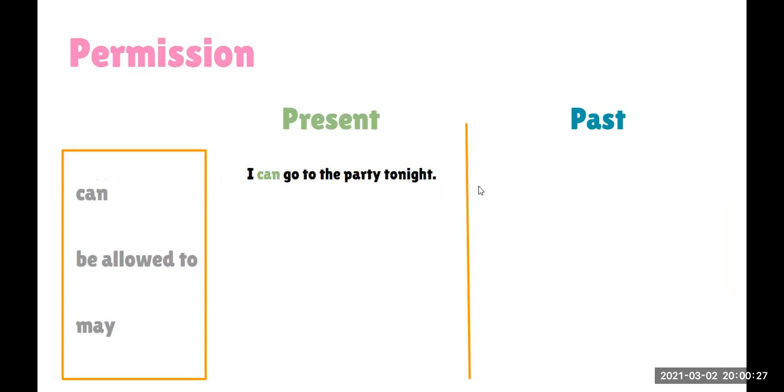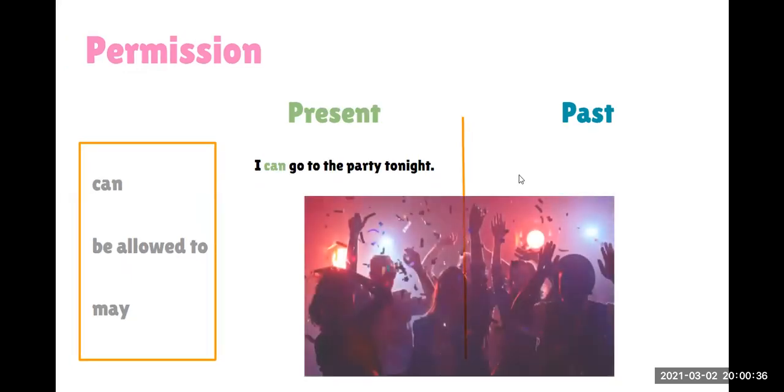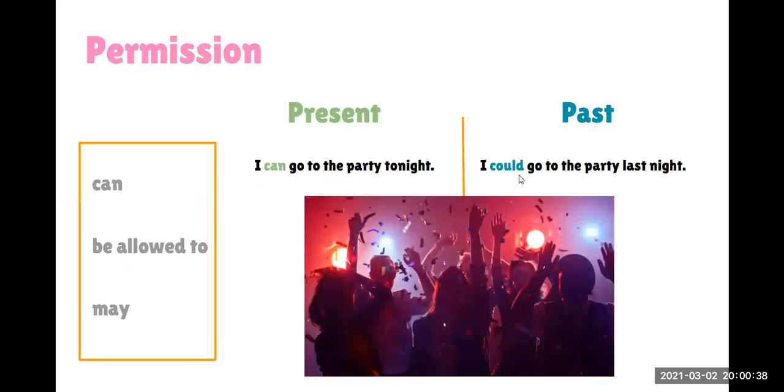I could. We change the verb can to the past. So, I could go to the party last night. The only thing we have to do is to change the modal verb to the past, and of course the time expression here. Let's see be allowed to.